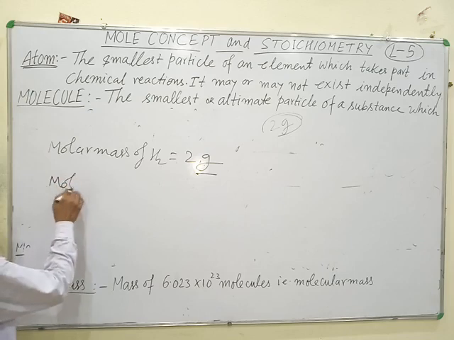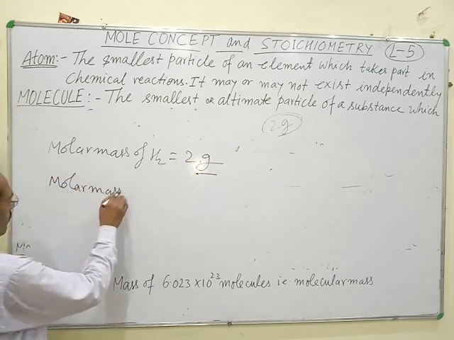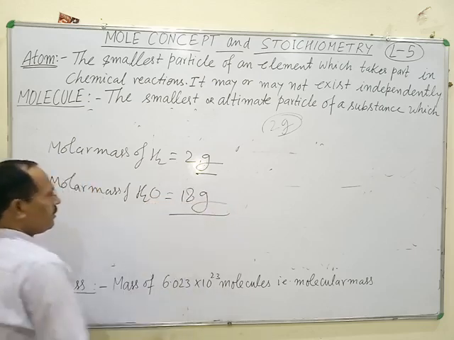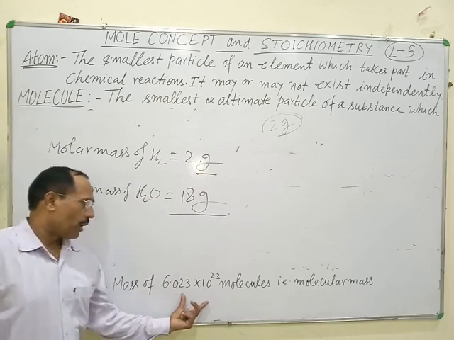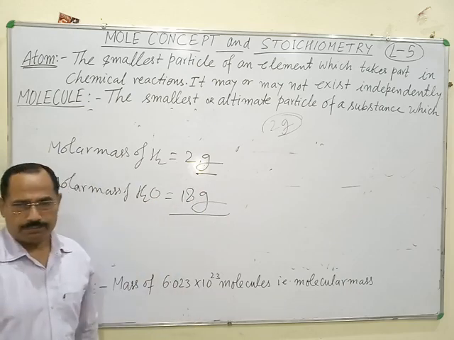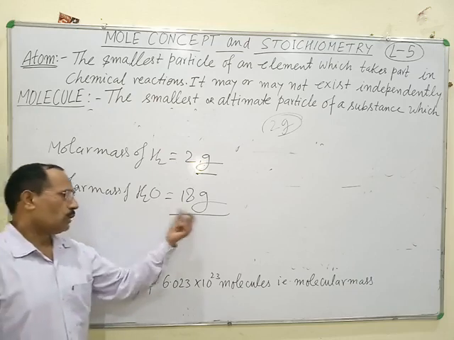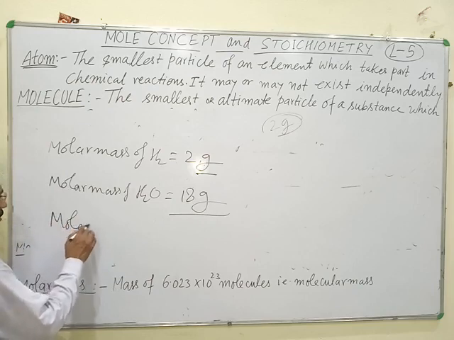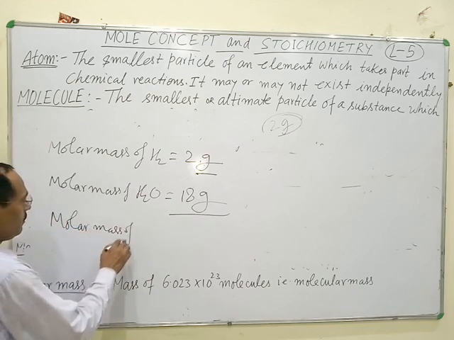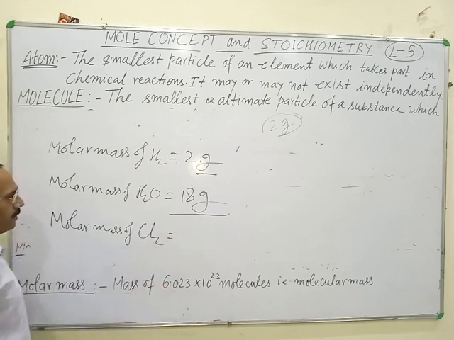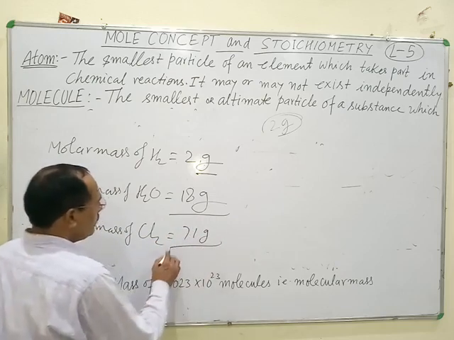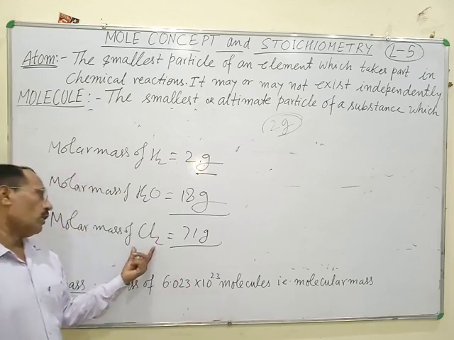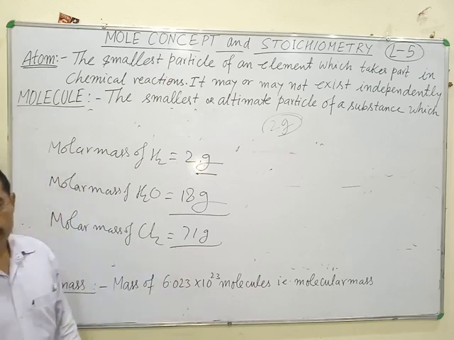Molar mass of H2O is equal to 18 gram. It means Avogadro number of water molecules is equal to 18 gram. Molar mass of chlorine is equal to 71 gram. It means the mass of Avogadro number of chlorine molecules is equal to 71 grams.